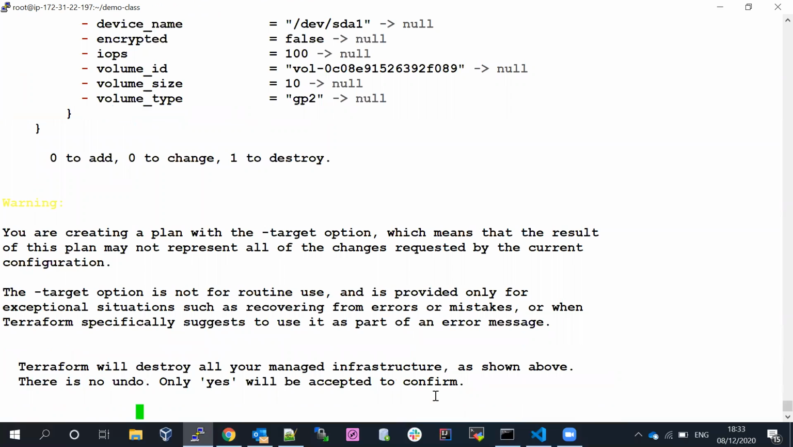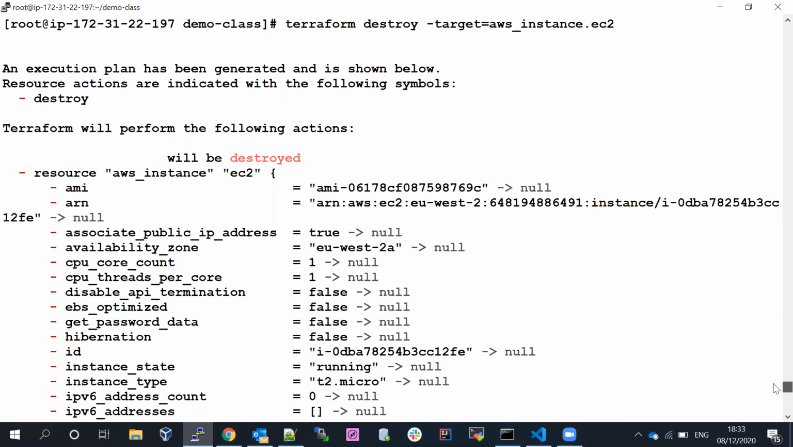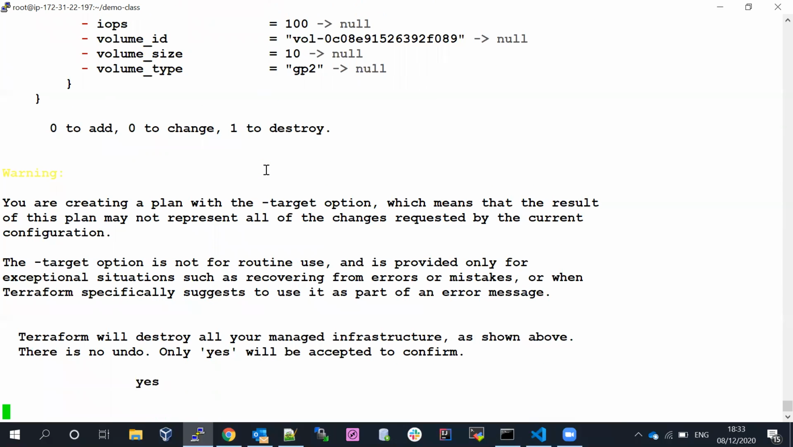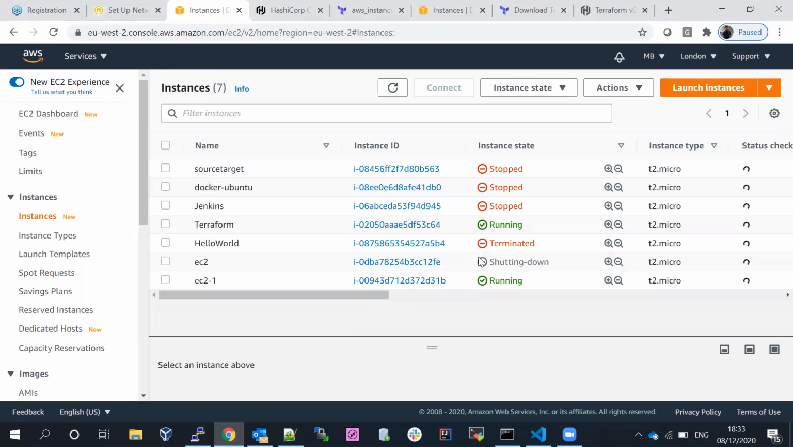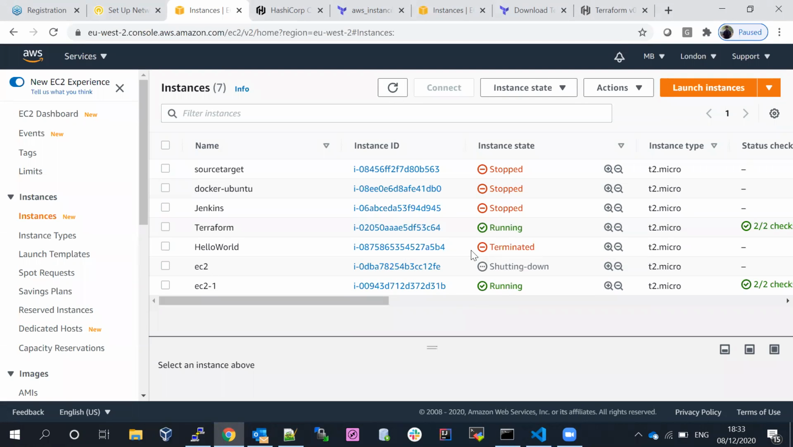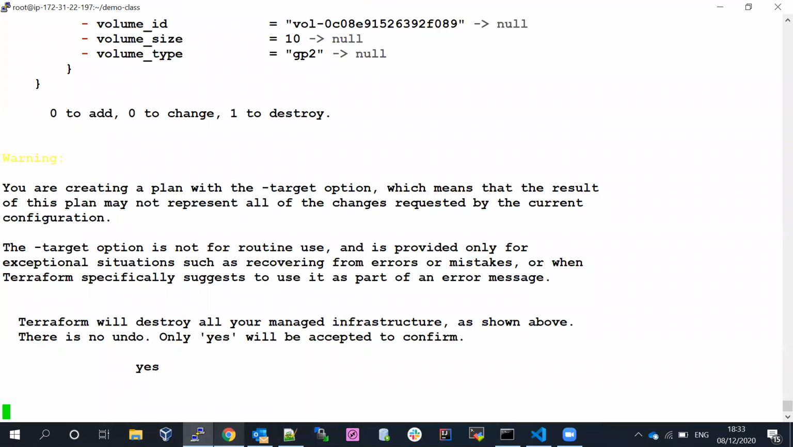I don't want to destroy two resources. If you can see, 0 to add and 0 to change, 1 to destroy. If you scroll up a little bit, you can see this particular one is going to be destroyed. When you say yes and go to the console, you can see one service is going to terminate. The particular EC2 server is going to shut down, so it's going to delete the server.